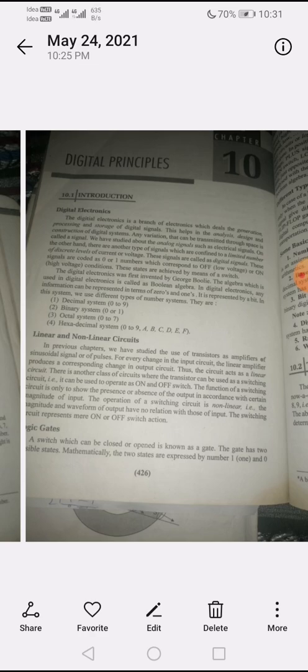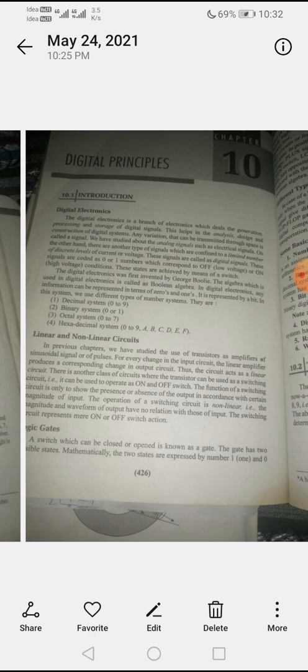The third is the octal system, which uses 0 to 7, that is 0, 1, 2, 3, 4, 5, 6, 7.